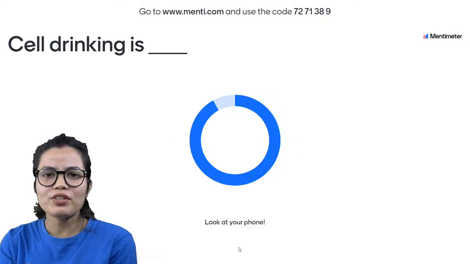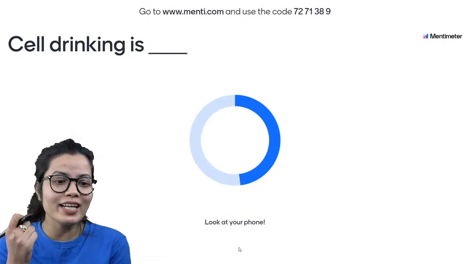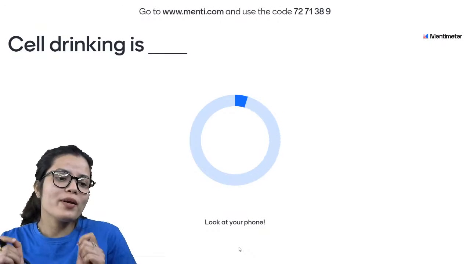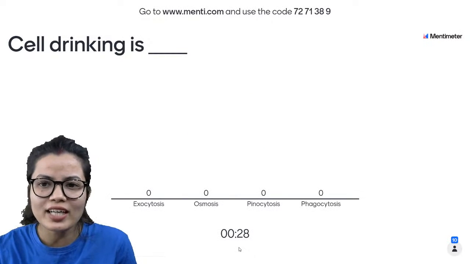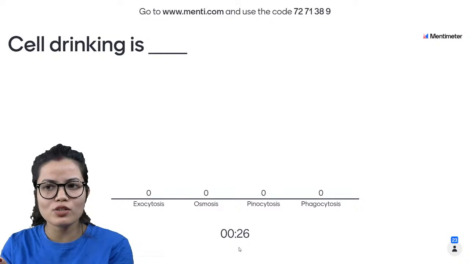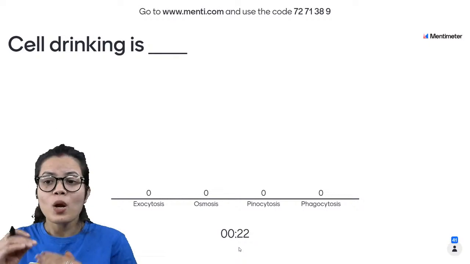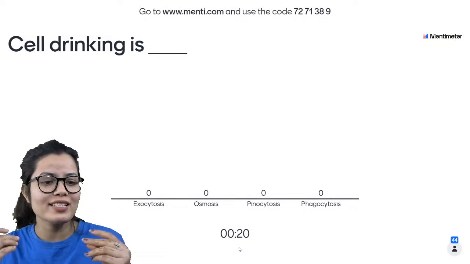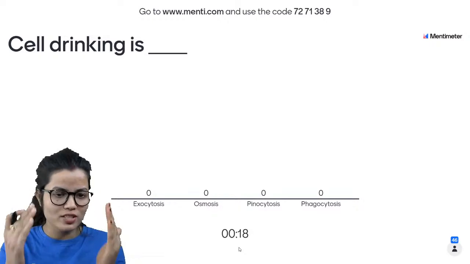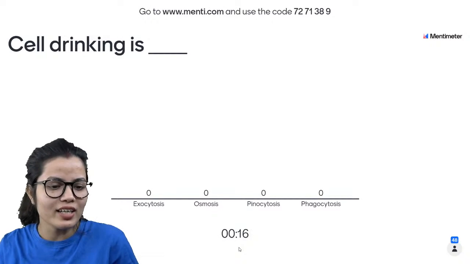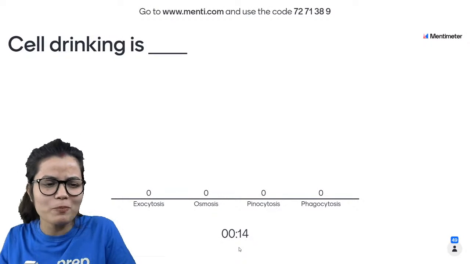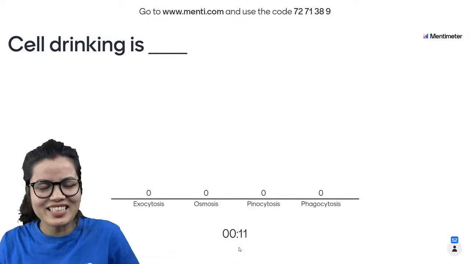Let us see question number 3. Which of the following is also known as cell drinking? The options are exocytosis, osmosis, pinocytosis and phagocytosis. Which among the following is known as cell drinking? It's a very easy one. I hope that many of you can mark it very easily.